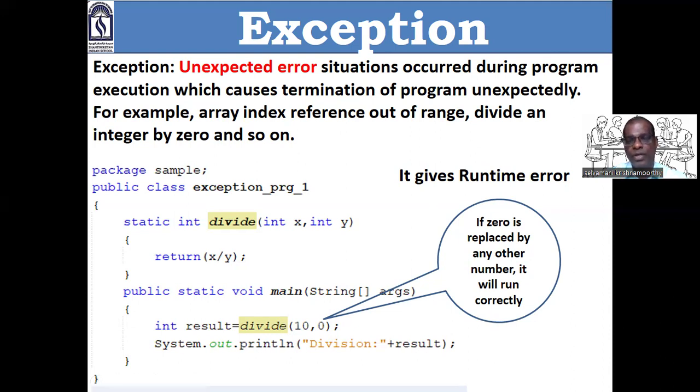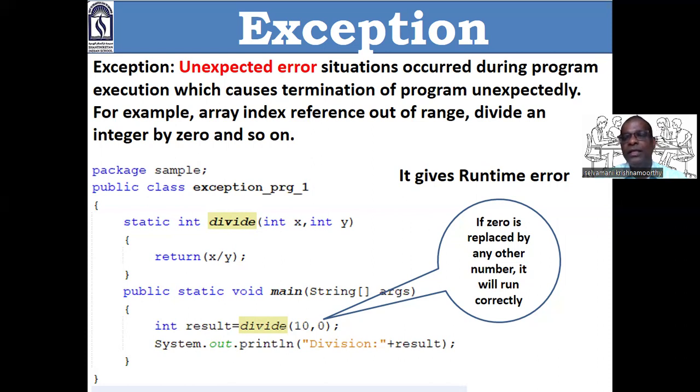Very simple. We already studied arrays. We create one integer array that can store a maximum of 5 integer values. But we are trying to assign a sixth value into that array. Then it is called an error. Am I right?